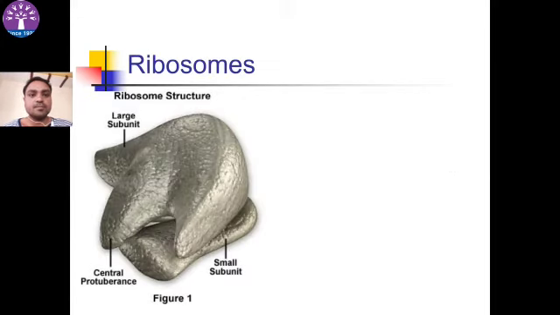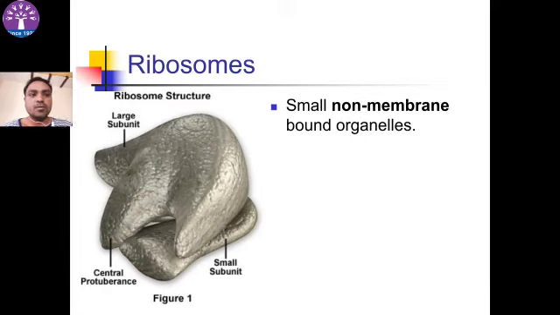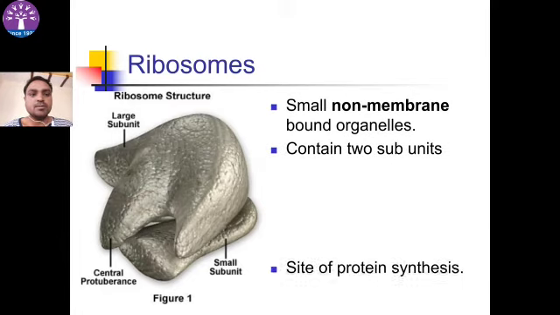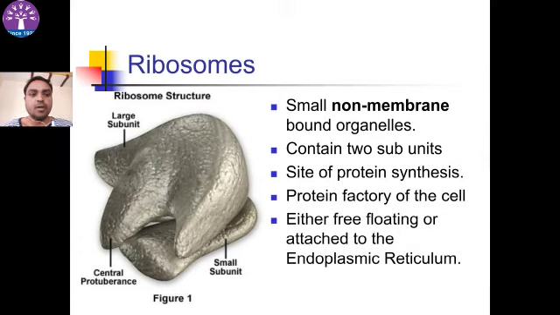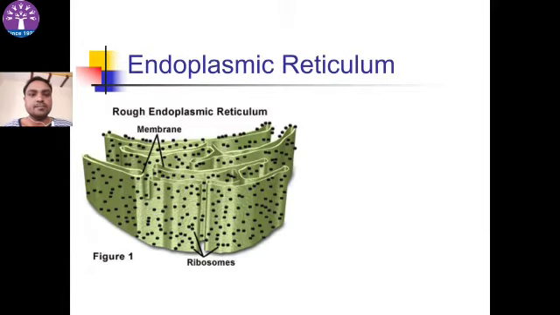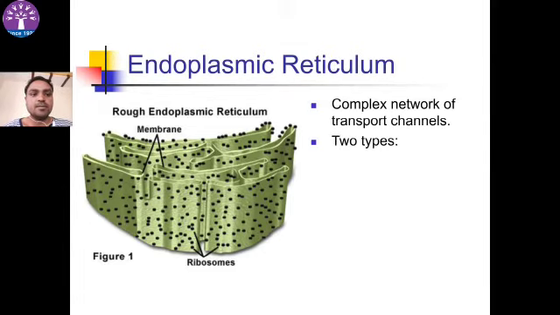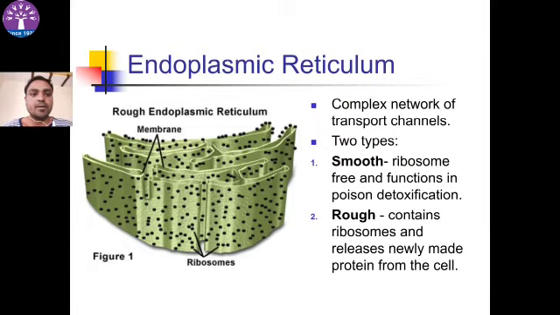Next, ribosomes. Small non-membrane bound organelles containing two subunits, site of protein synthesis, protein factory, either free floating or attached to the endoplasmic reticulum, ER. Next cell organelle is endoplasmic reticulum. Complex network of transport channels. Two types, smooth endoplasmic reticulum and rough endoplasmic reticulum. The basic difference is that smooth has no ribosomes and functions in poison detoxification. Rough endoplasmic reticulum contains ribosomes and releases newly made protein from the cell.